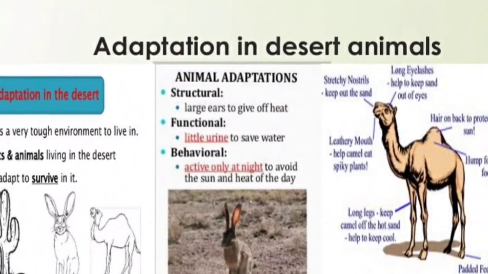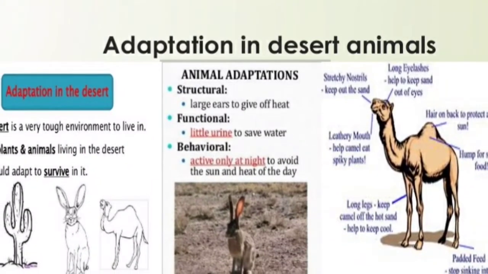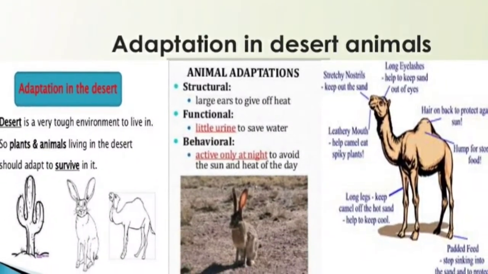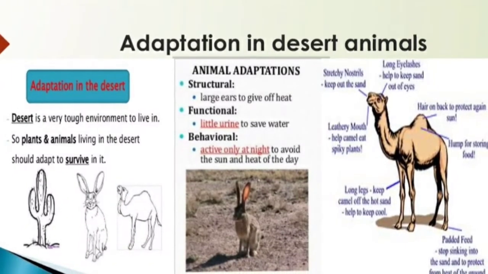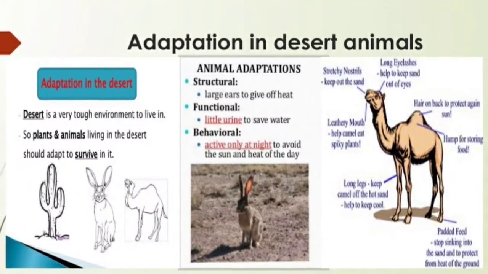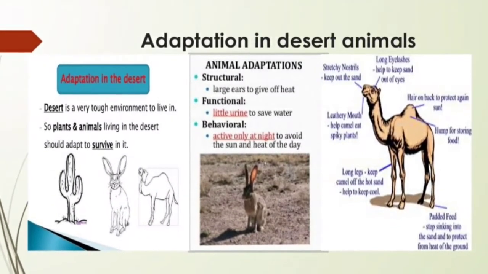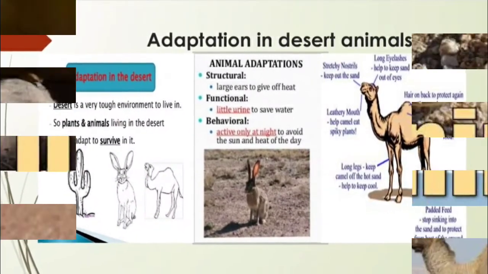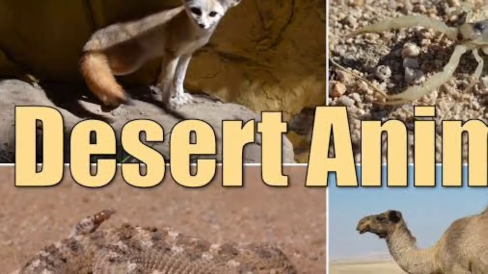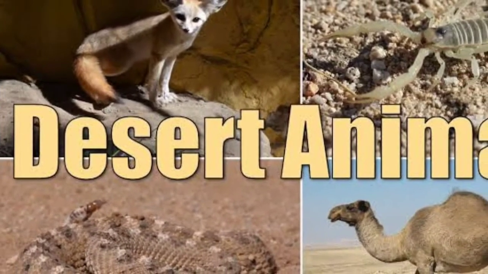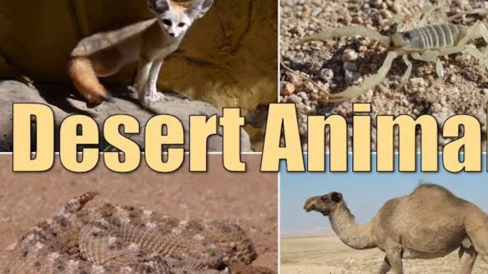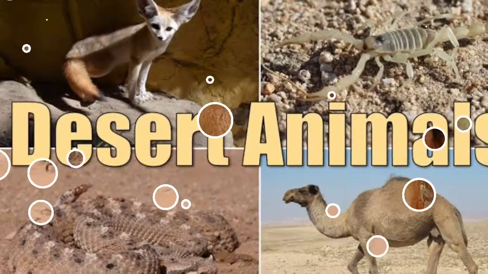Adaptation in desert animals. Deserts are characterized by severe scarcity of water. Hence, desert animals have a thick skin to prevent loss of water from the body. Their legs are long with flat and cushioned soles. The nostrils are protected by folds of skin. The eyelashes are long and thick.